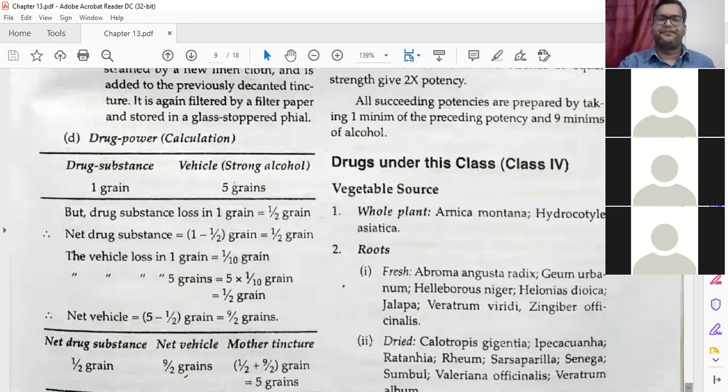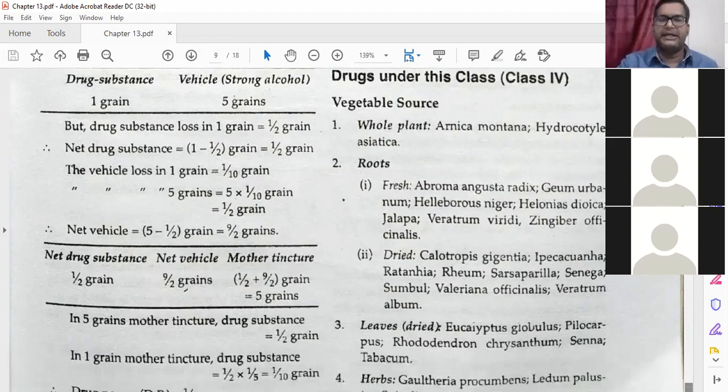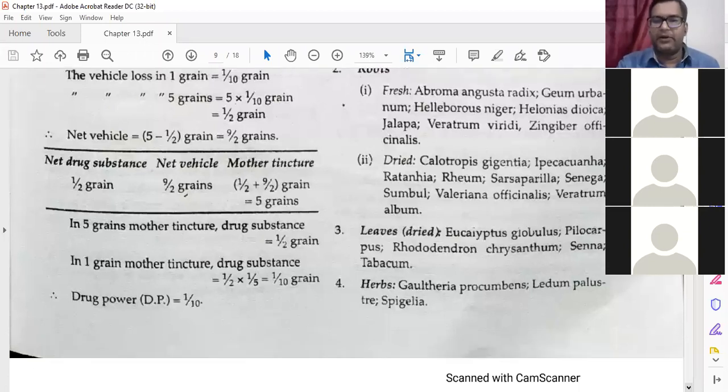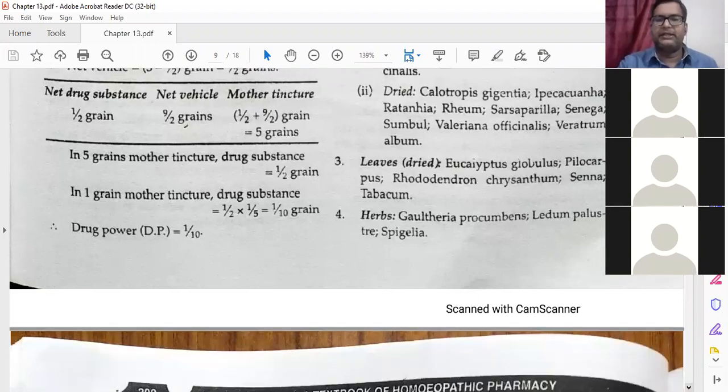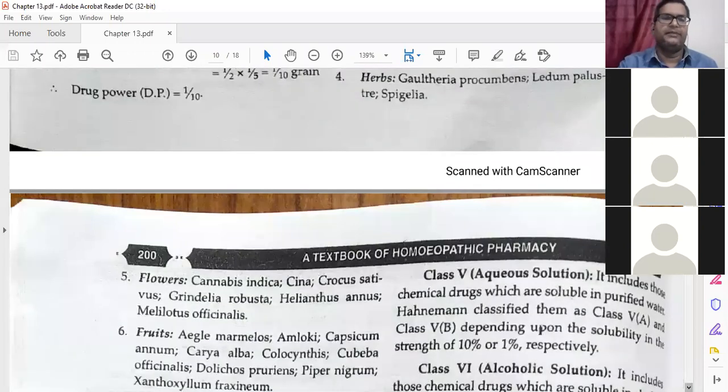Drugs under these classes. Class 4: whole plant Arnica montana was there in class 3 also. Remember, this is the problem with this old system of classification. Then Hydrocotyle asiatica is there, fresh roots Abroma augusta was also there. Then we have Helleborus, Zingiber officinale, Calotropis, Veratrum album, leaves Eucalyptus, Ledum palustre, Spigelia. Many more examples are there. Then again we can see different examples.